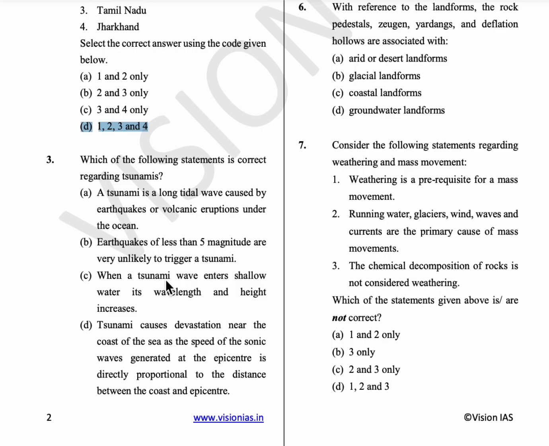When a tsunami wave enters shallow water, its wavelength decreases, its height increases and currents intensify. And a tsunami causes devastation near the coast of the sea as the speed of the seismic waves generated at the epicenter is directly proportional to the depth of the sea. So option B is the answer.